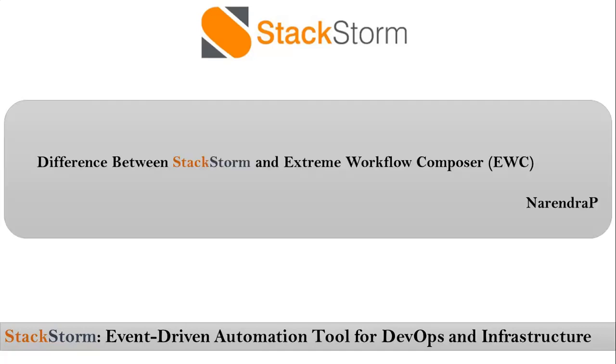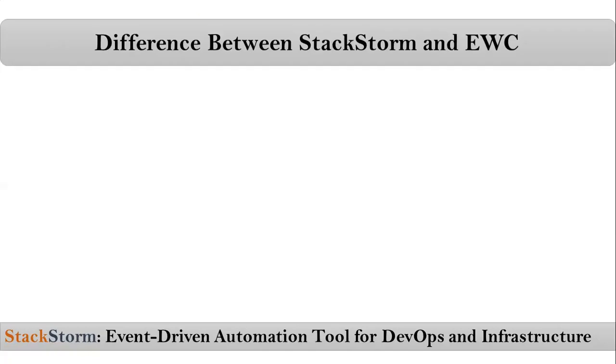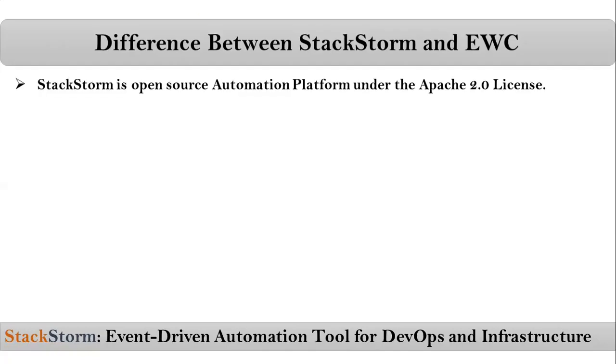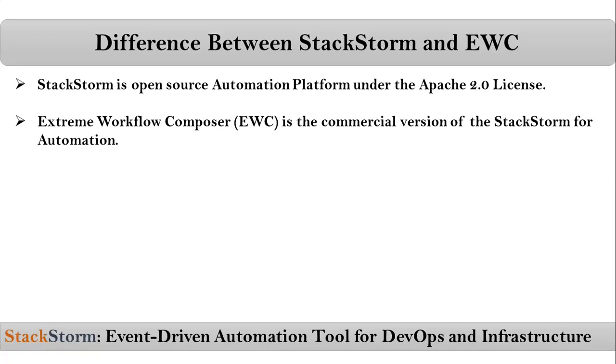Friends, here our concept is the difference between StackStorm and Extreme Workflow Composer. Let me go with that. See, first of all, StackStorm is an open source automation platform under the Apache 2.0 license. Now let me go with Extreme Workflow Composer. See, Extreme Workflow Composer is the commercial version of StackStorm for automation. So both are the same. The only thing is, Extreme Workflow Composer is the commercial version.